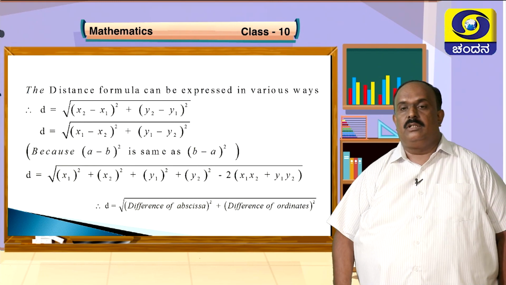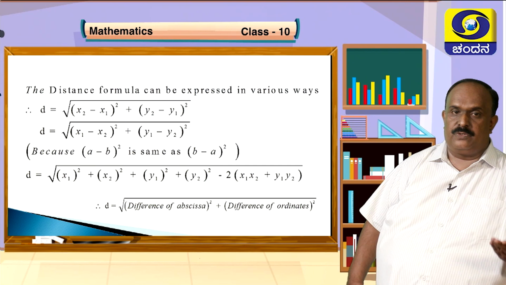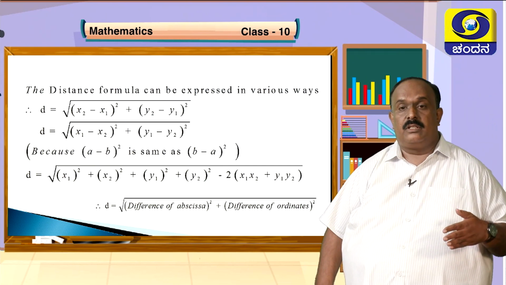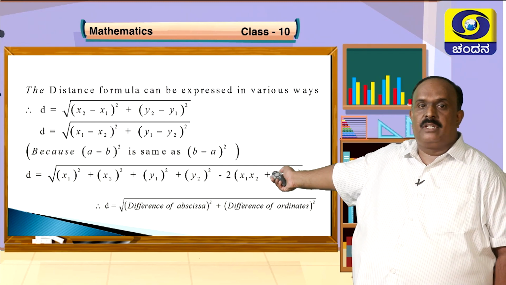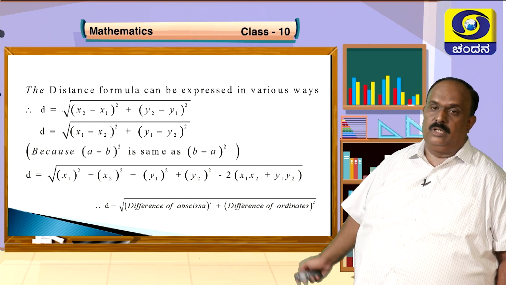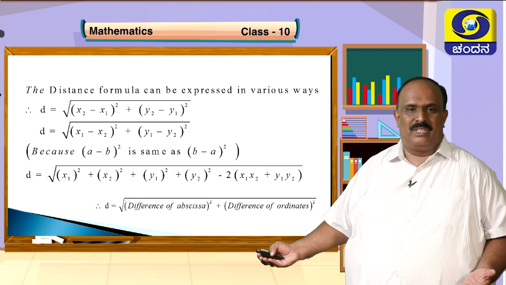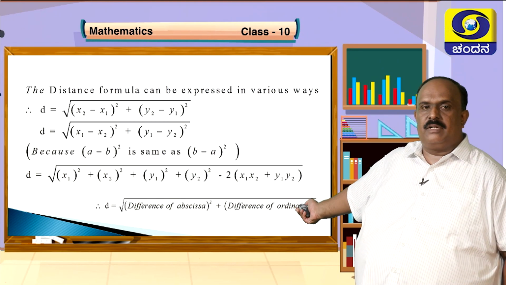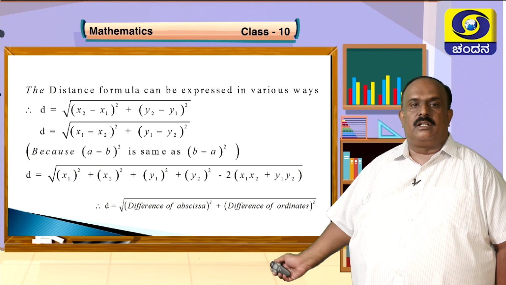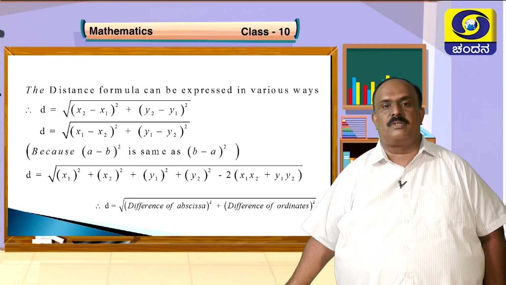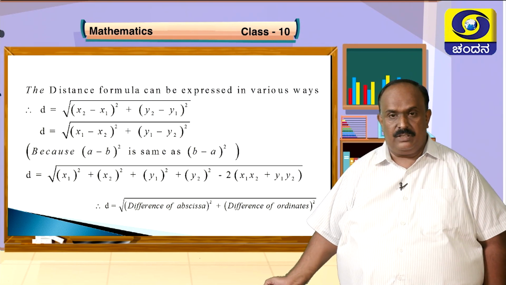The formula can be written in various ways. d equals root of x2 minus x1 whole square plus y2 minus y1 whole square under the root sign. The same formula can be written as d is equal to root of x1 minus x2 whole square plus y1 minus y2 whole square. You know, a minus b whole square is nothing but b minus a whole square. So I have given you that. Otherwise, you expand the terms from both the brackets. So you will get d is equal to root of x1 square plus x2 square plus y1 square plus y2 square minus 2 into x1 x2 plus y1 y2.